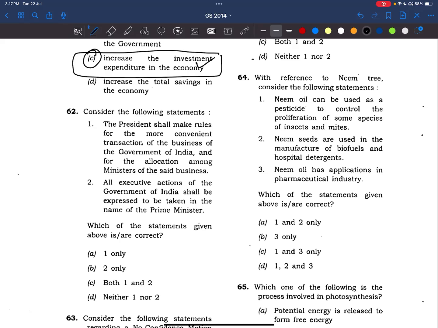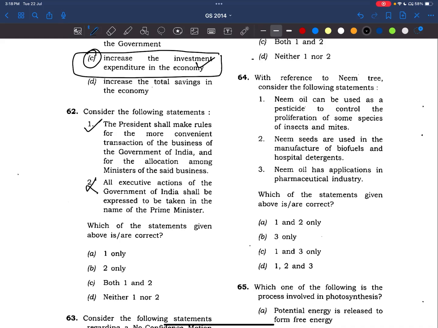The president shall make rules for the more convenient transaction of business of the government of India and for the allocation among ministers of the said business. Yes, this line is present in our constitution and it is given in Lakshmikant as well. Now, all the executive actions of the government of India shall be expressed to be taken in the name of Prime Minister.